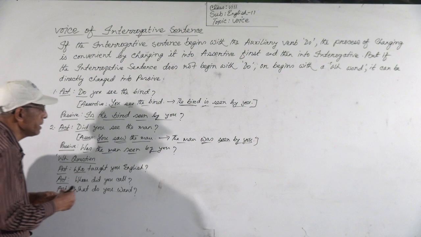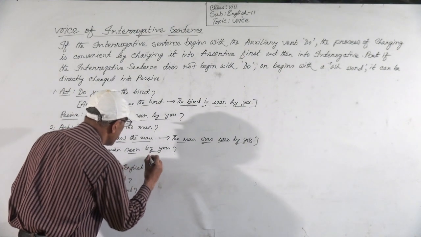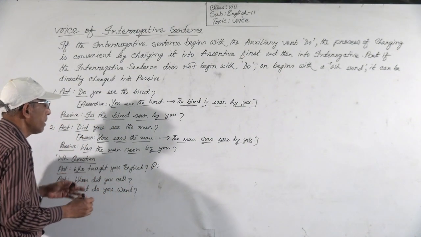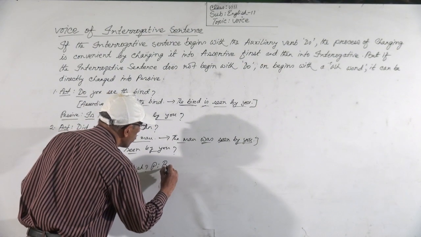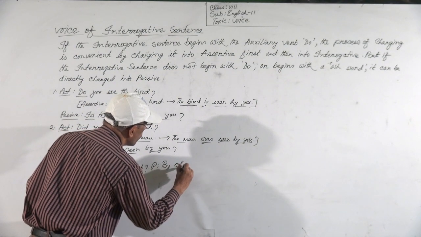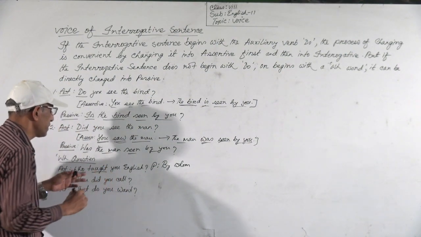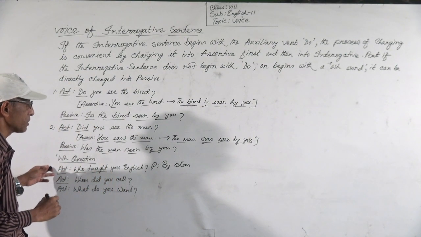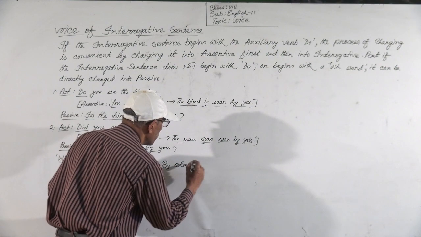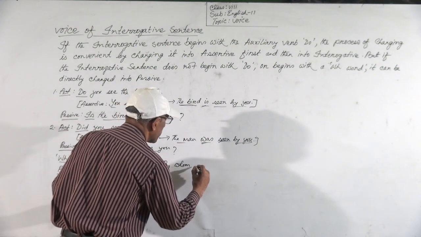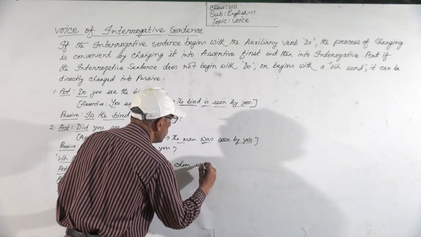So the answer will be, directly we can make it passive. Who will be by whom. Taught is past, that is, this is past indefinite tense. So the auxiliary verb will be were, because the subject is you.